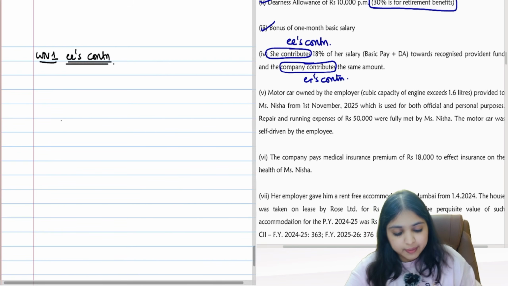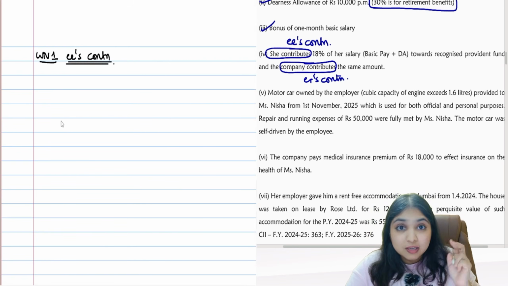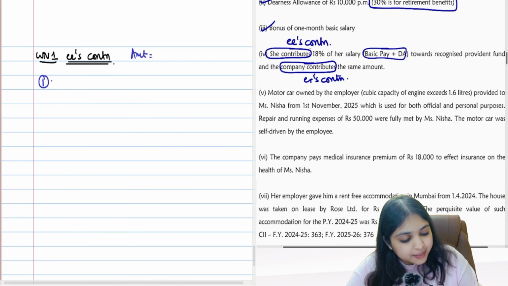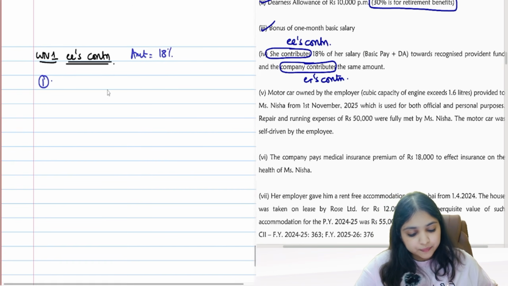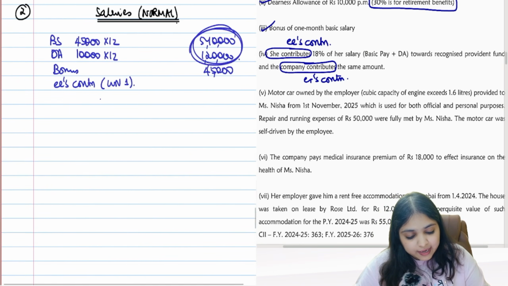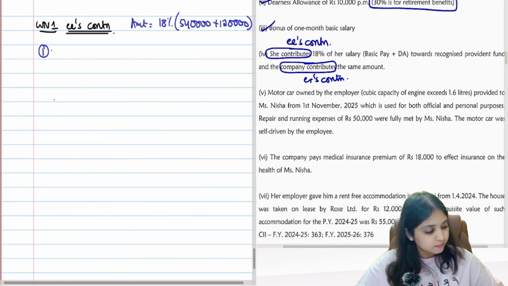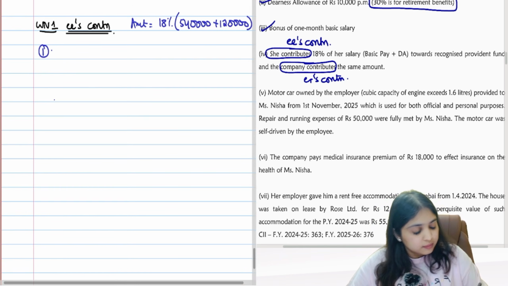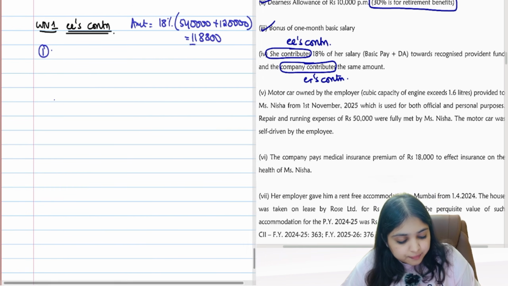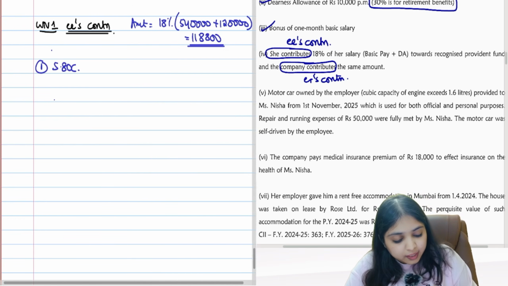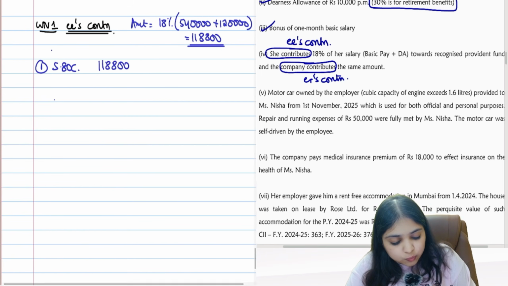How many things will come to your mind? Employee's contribution to RPF, guys. 2 things will come to your mind. Thing number 1. How much is the employee's contribution? Give me the amount first. The amount is 18% of salary, basic plus DA. So 18% of basic plus DA. Basic is 5,40,000. DA is 1,20,000. 18% of 5,40,000 plus 1,20,000. How much is this? This is going to be 1,18,800. This is the actual contribution, okay. So first of all, you will put this under ATC. ATC 1,18,800 you will get as a deduction.